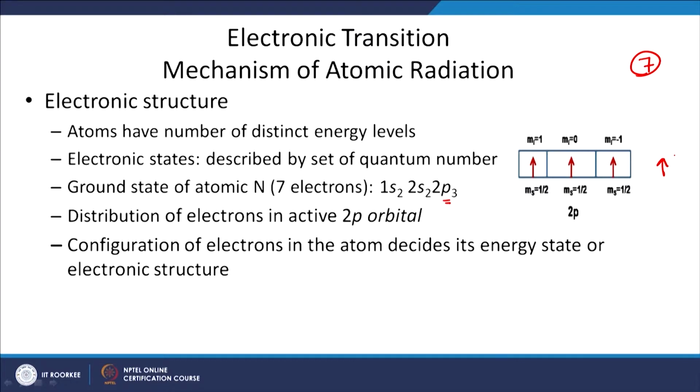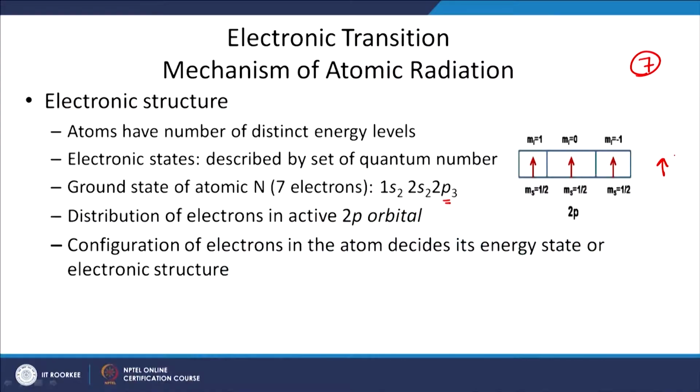Now, this is just one configuration, and this particular configuration that I have drawn is basically the ground state of nitrogen. Now, what may happen is that one of the electrons in this outermost shell may change its configuration either by changing the sign of the spin, or one of the electrons may jump from this shell to outer shells, let us say 3d orbital or 4s.